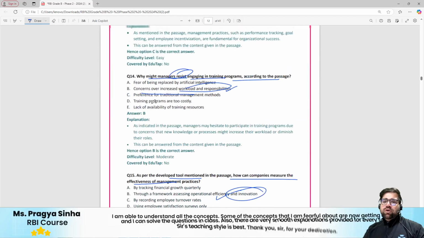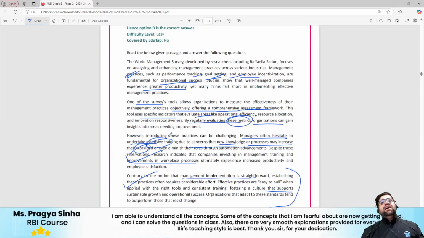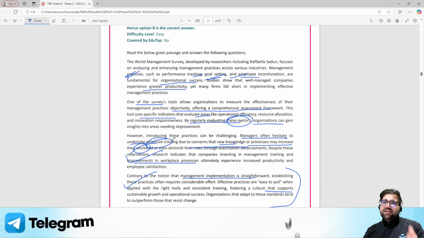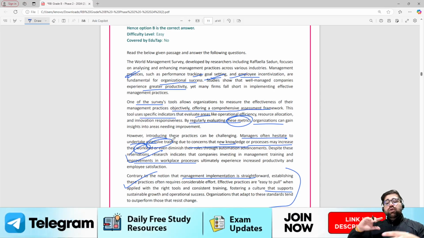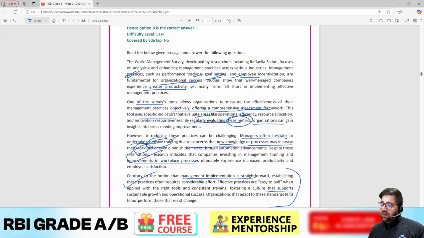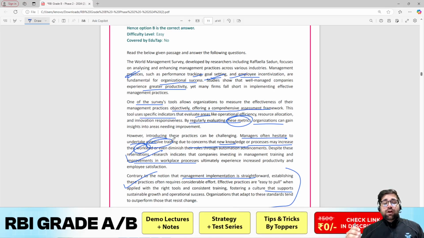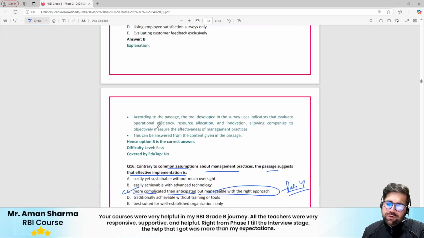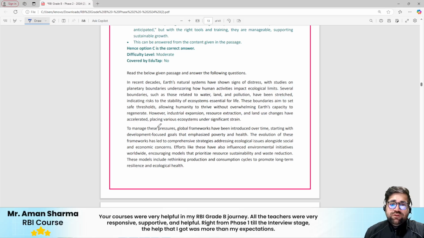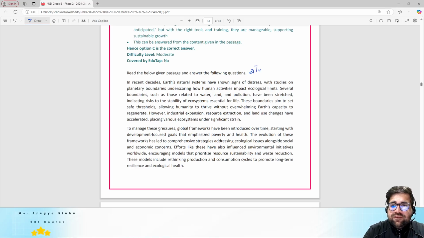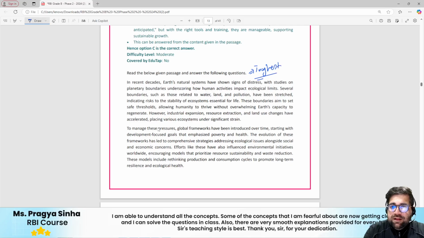Okay, so overall, this passage on organizational culture and this particular passage on management practices are totally a new type of question which RBI is introducing in the FM paper. Now it can continue for 2025 as well or 26 as well, but we have added a separate course or a separate quiz in your course which will allow you to practice such types of questions. Okay, moving forward to the next question, and this question according to me is the toughest question, but it is still doable. Like, some questions are doable, not all.